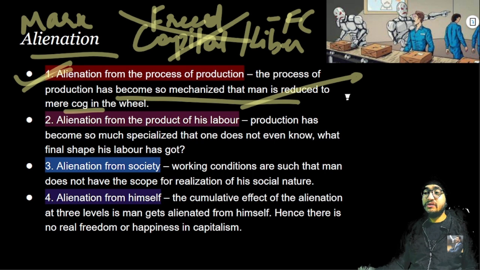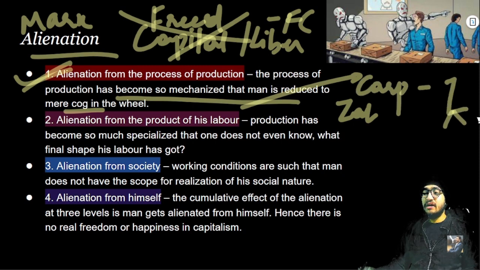As we discussed in the example of a carpenter and a wooden chair, when he crafts this chair, his artistic manifestation can be seen through the beautification of the chair. The more beautiful it is, the more artistic the carpenter is. But in the capitalist mode of production, what is happening? People have just become a cog in the wheel. They just have to take a screwdriver and keep on tightening the nuts and bolts.